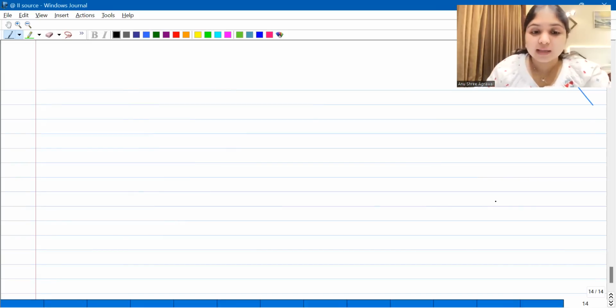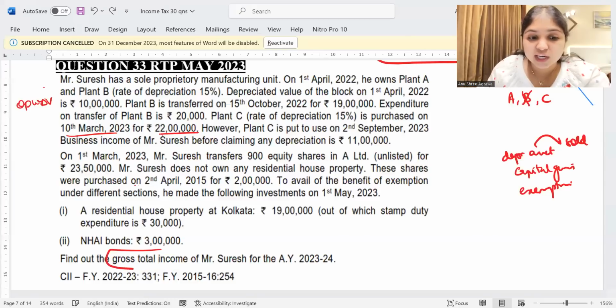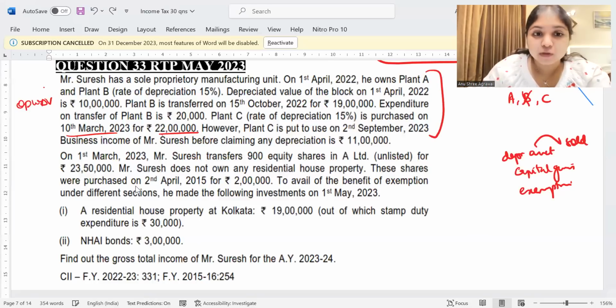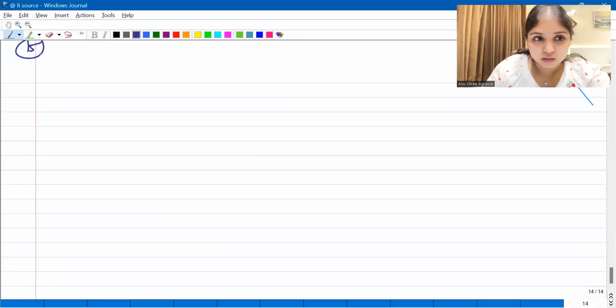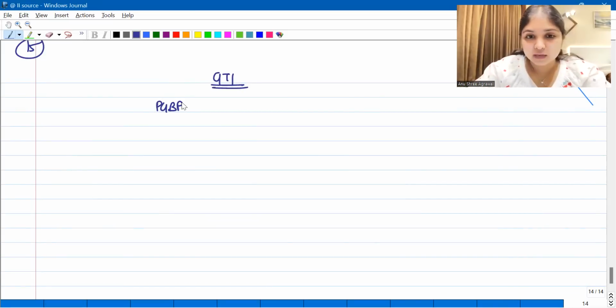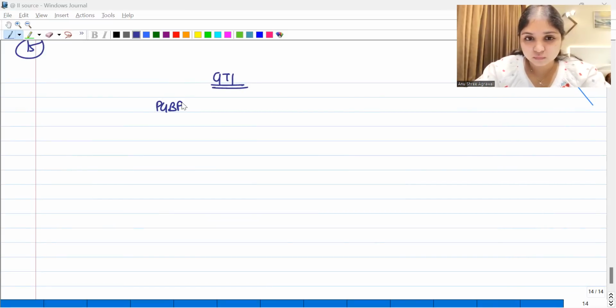Now look at the question. They are not asking us just to find capital gains. They are asking us to find the GTI of the assessee. They have given us all this information. This first para, if you see, is relating to PGBP. So of course, we do have PGBP in this question. So computation of GTI, PGBP. Let us say for PGBP, I give reference to working note number 1.